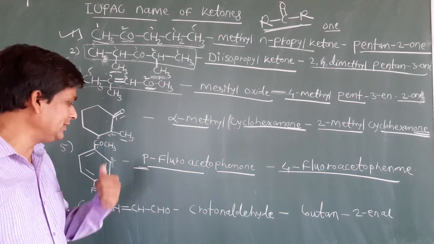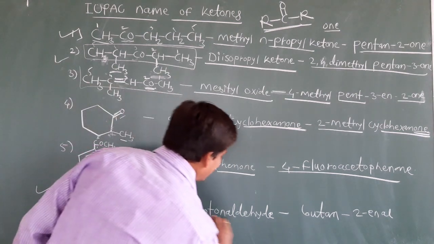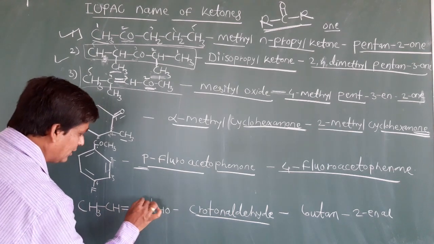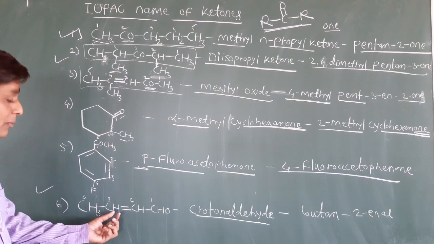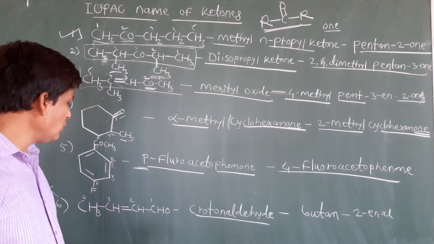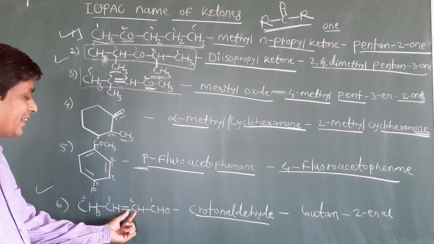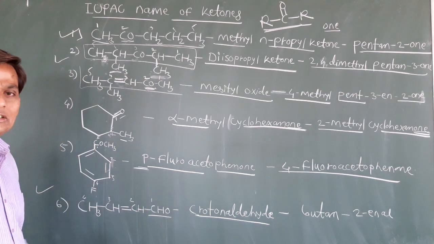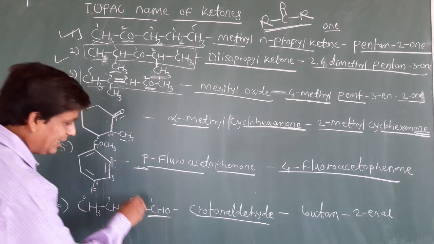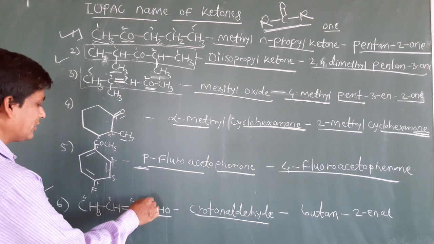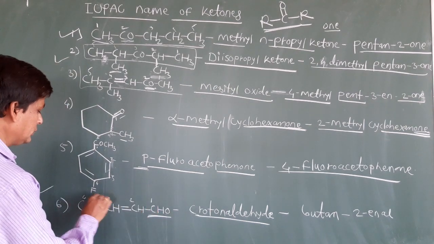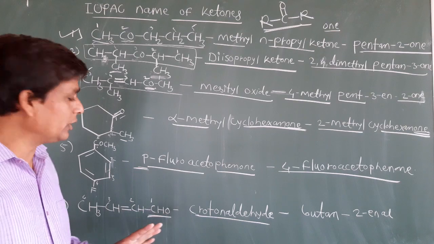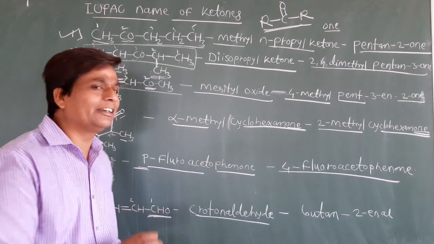Now clear everybody? So see the last example. CH3CH=CHCHO. Okay, a double bond is there. It is crotonaldehyde. Okay, this is what? Crotonaldehyde. What about the IUPAC name? Now to select the long chain, 1, 2, 3, 4. It is the long chain, a double bond is there. We can say it is a butene. Okay, in that butene the double bond is on the second carbon. So you can see it is butane, with an aldehyde group there. It is not a ketone group, it is an aldehyde group. Okay, CHO is the functional group of aldehydes. So start the numbering from here, 1, 2, 3, 4. So what we can see is but-2-enal. Remember students, the aldehyde functional group is always present at the terminal carbon.